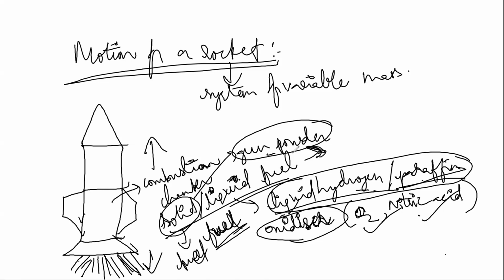But when the fuel is liquid, like liquid hydrogen or paraffin, it has to be burned by using either oxygen or nitric acid in the combustion chamber. This oxidizer will make the fuel burn, that is, ignite. Then what happens when the fuel is burnt? The pressure inside the chamber rises very high.